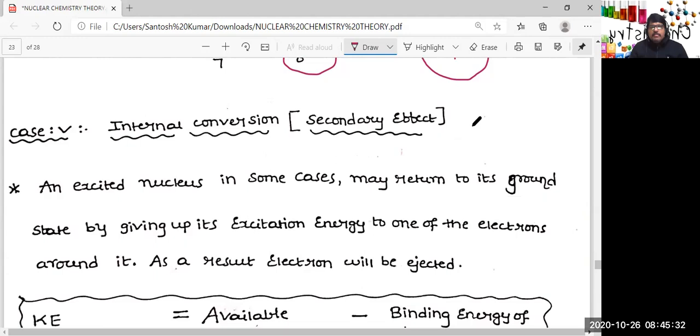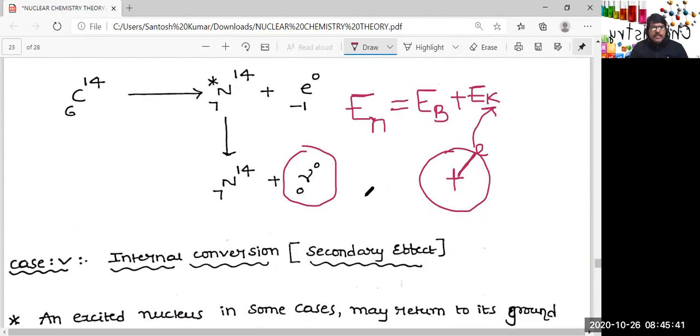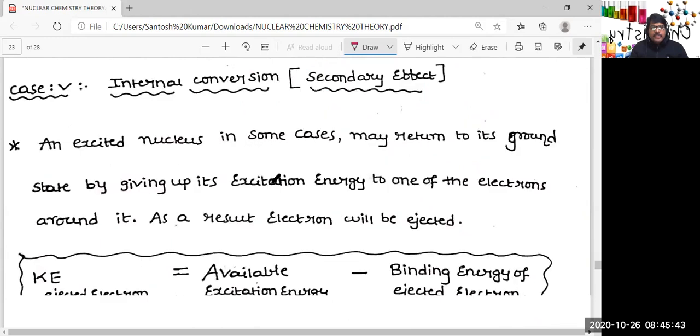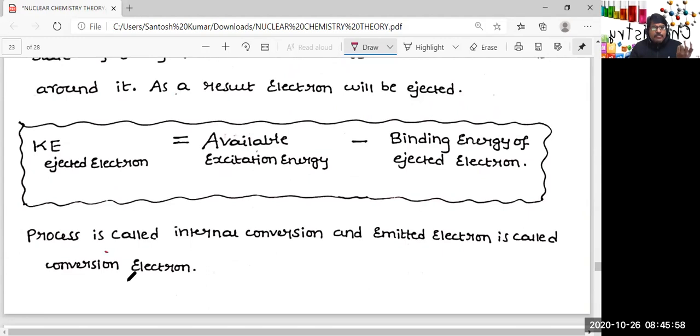So, very clear: kinetic energy of the electron is equal to the energy emitted by the nucleus minus the binding energy of the ejected electron. Whatever electron came out from the atom, that electron is called the conversion electron.